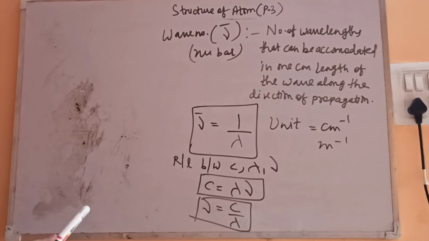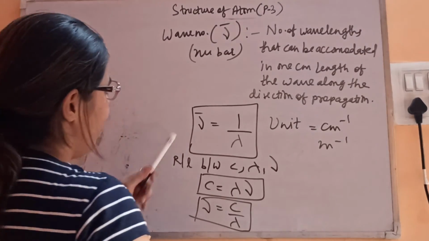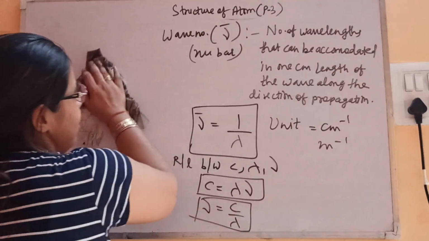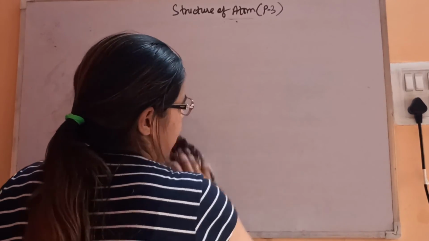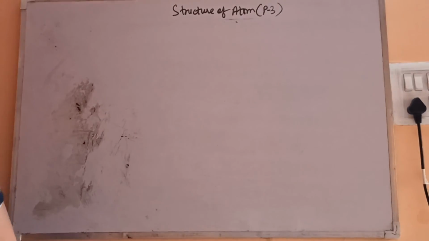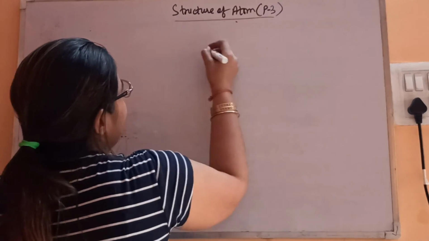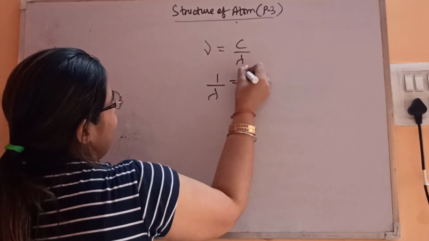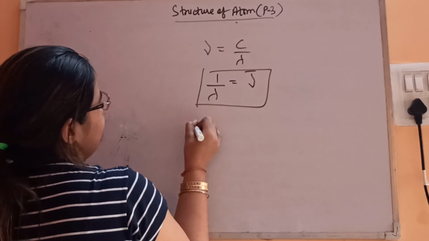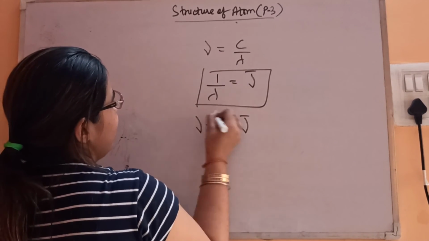Now we'll modify this relation. As nu is c by lambda and 1 by lambda is the wave number, nu is equal to c times the wave number.